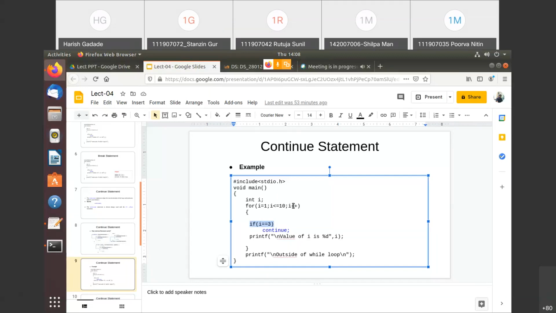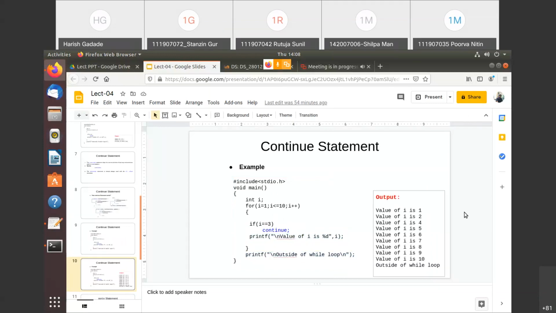When I becomes 4, again it will come here, and 4 is not equal to 3, so it will execute here. It means this statement will be executed for the values of I 1, 2, not for 3, then 4, 5, 6, 7, 8, 9, and 10, right? So only for I equals 3 this statement will not be executed. For the rest of the values, this statement will be executed, and at the end this will be executed, because this is outside of this for loop.